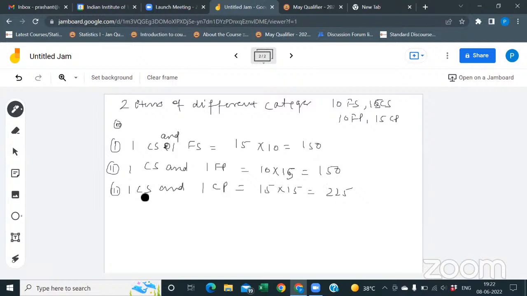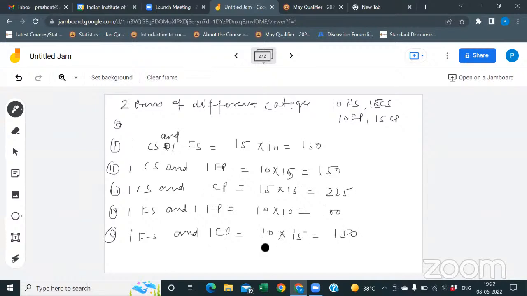Now can I do one formal shirt and one formal pant? Yes, that means 10 into 10, which is 100. Next, one formal shirt and one casual pant: 10 into 15, that means 150.